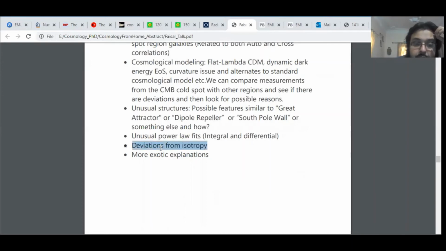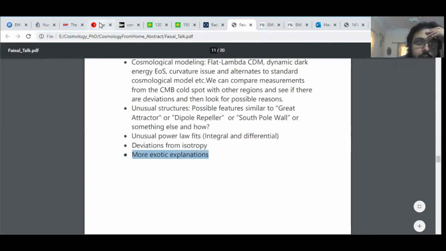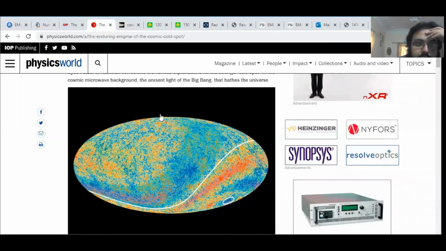Maybe there are some theoretical issues like deviation from isotropy, which is usually a consideration on large scales, and maybe some more exotic explanation. You can check more details in my article.